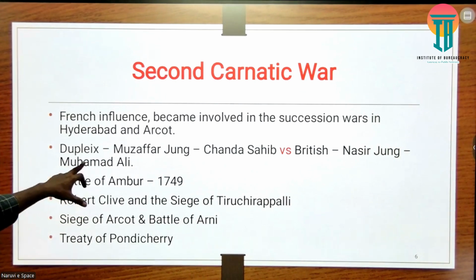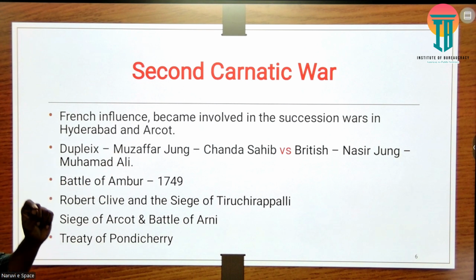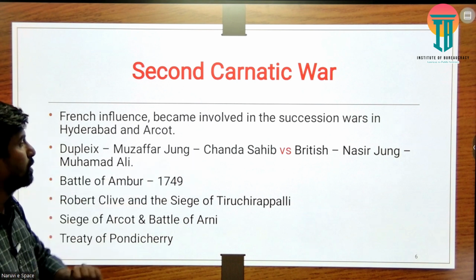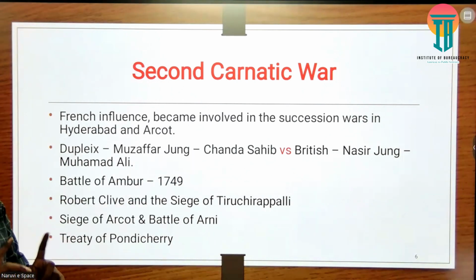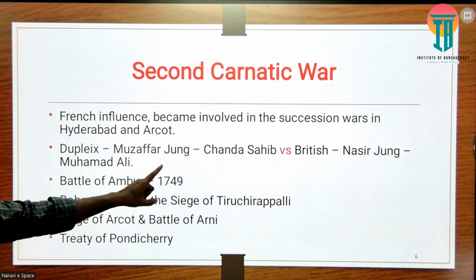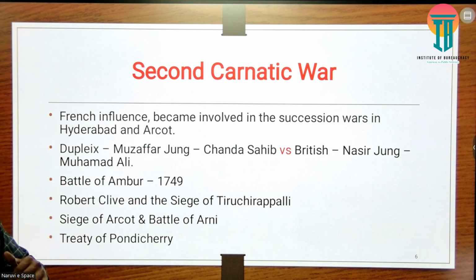The French supported Muzaffar Jung, the claimant to the Nizam's throne of Hyderabad, and Chanda Sahib in the Arcot region. There was a tussle in the Arcot region, and similarly in Hyderabad this issue started. So Dupleix supported Muzaffar Jung in Hyderabad and Chanda Sahib in Arcot.